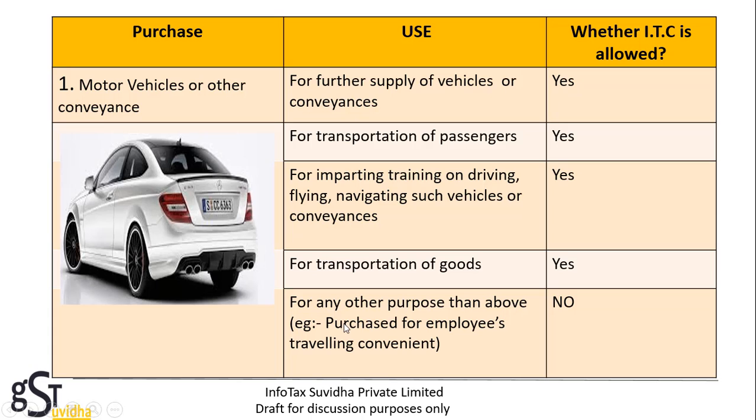For example, suppose a person has purchased a vehicle for employees' travelling convenience, then the person cannot avail input tax credit on that. Here, a person can be an individual, company, firm, partnership, AOP, BOI, etc.